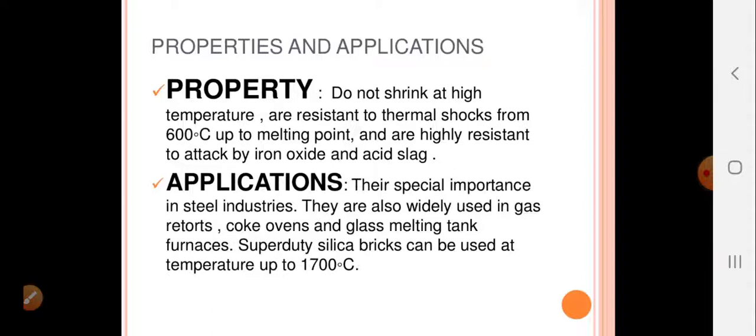They are temperature resistant and resistant to thermal shocks as well, from 600 degrees Celsius up to its melting point, and are highly resistant to attack by iron oxide and acid slag. So we can see it can withstand a lot of chemicals as well, thermal attacks.